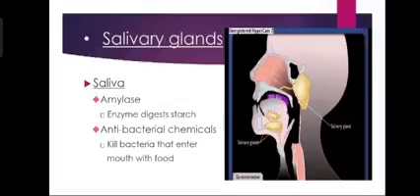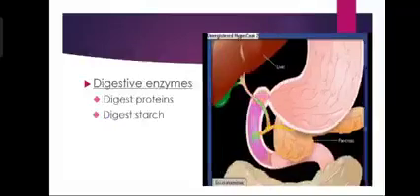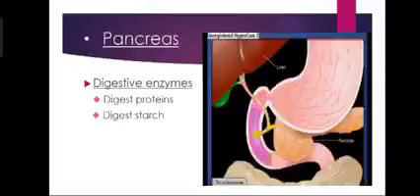Liver. It produces bile that helps to break down fat into smaller molecules. Pancreas. It secretes digestive enzymes to break down carbohydrates and proteins into their smaller forms.